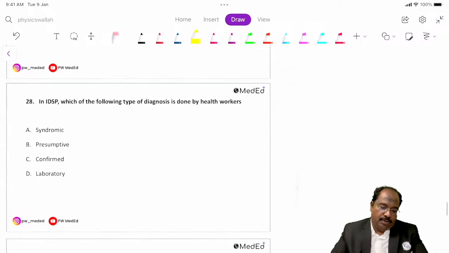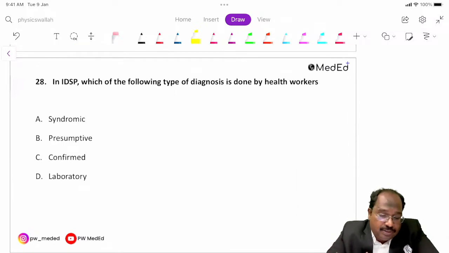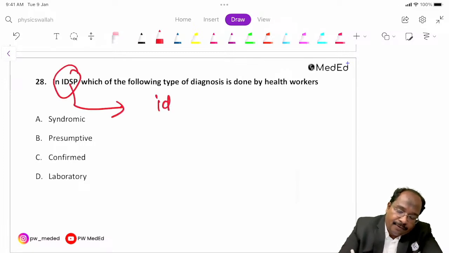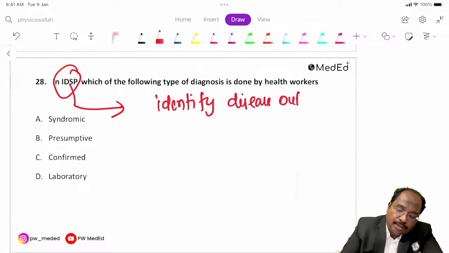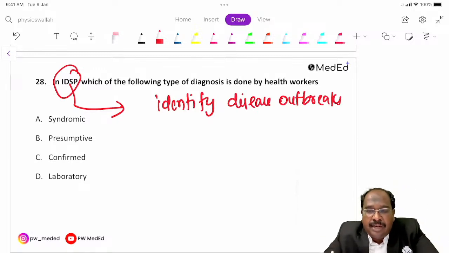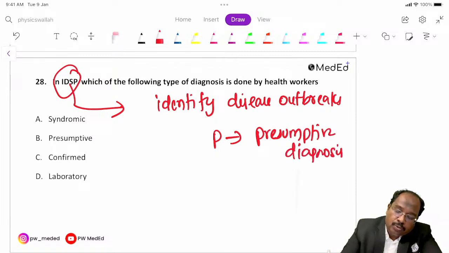Okay, next question. In IDSP, which of the following diagnosis is done? So what is the purpose of IDSP? Integrated Disease Surveillance Program. The purpose is to identify disease outbreaks. They collect data from various sources. There are 3 forms. P form means presumptive diagnosis. So who will fill this?